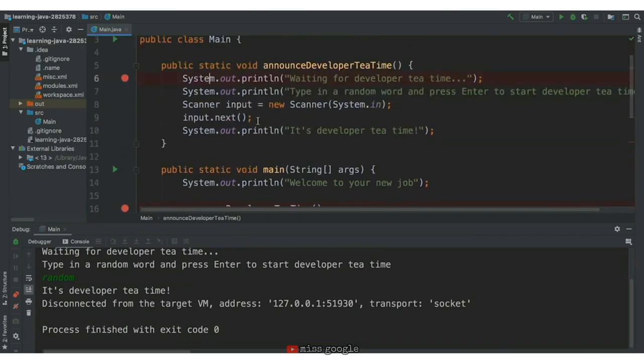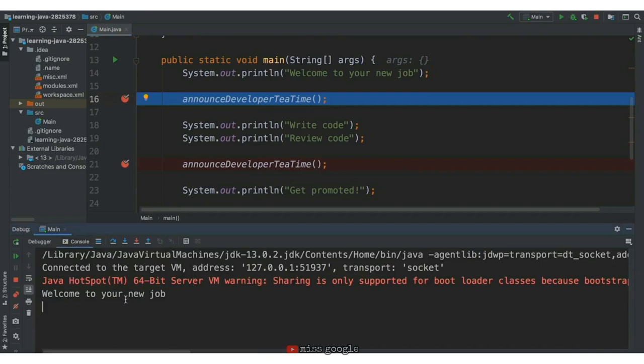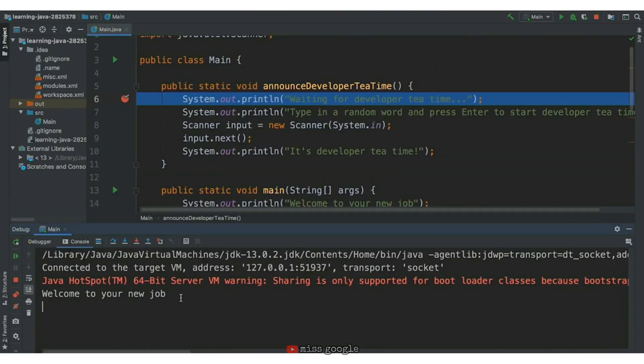We'll keep the breakpoint at the implementation level as well. We'll run in debug mode, and the first breakpoint we hit is our first call of announceDeveloperTime. Going to our console, we see welcome to your new job has already been printed. Let's hit continue. This is expected.